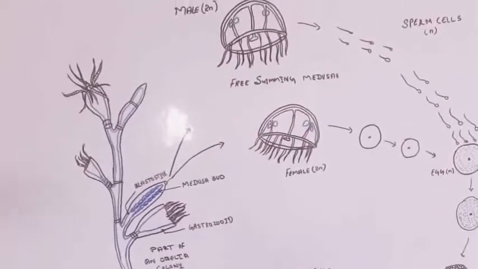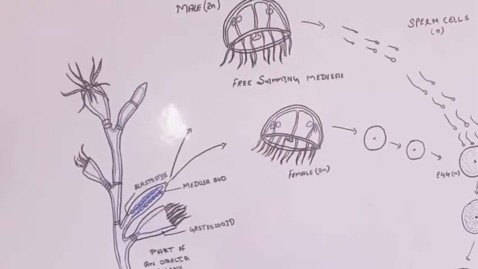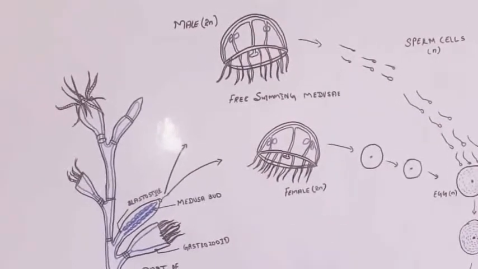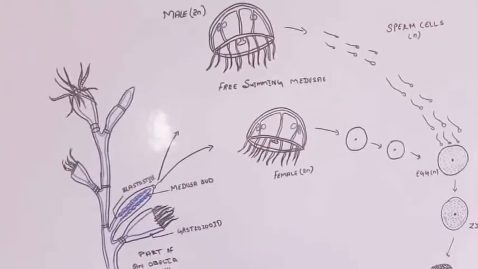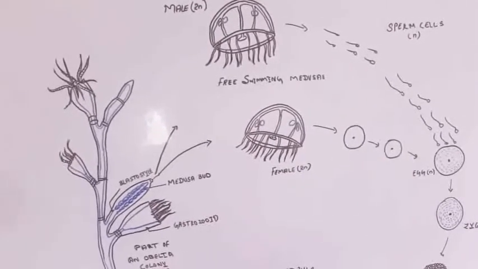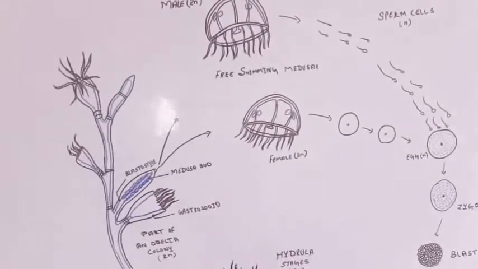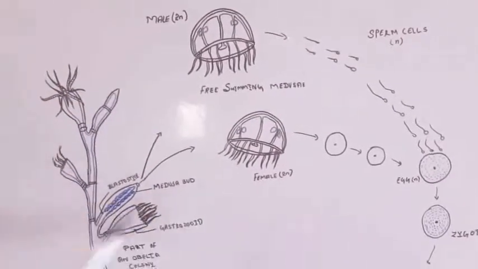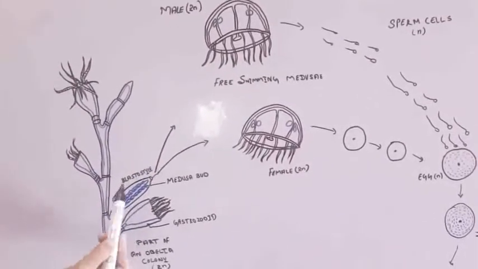You already know Obelia is a marine form, and its fertilization is external. That means fertilization takes place outside the body, in open sea water. During reproduction, the male and female medusae are released from the blastostyle.